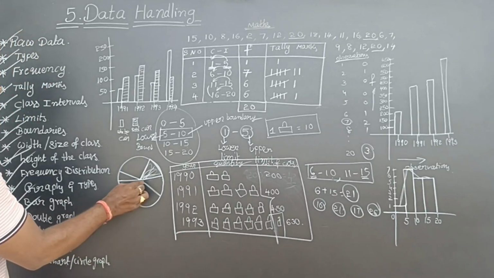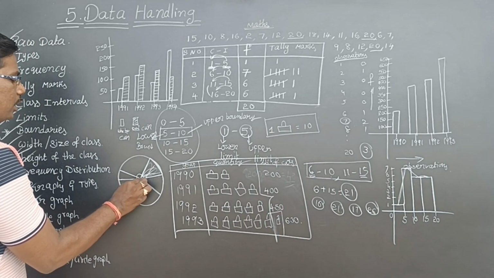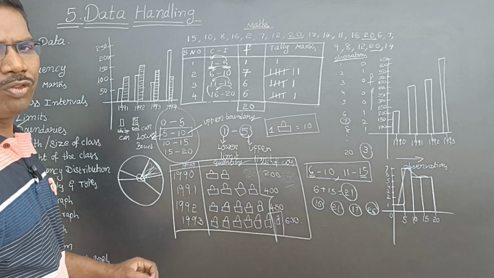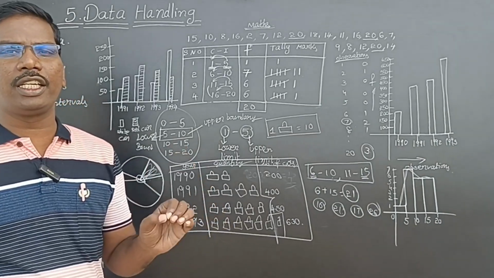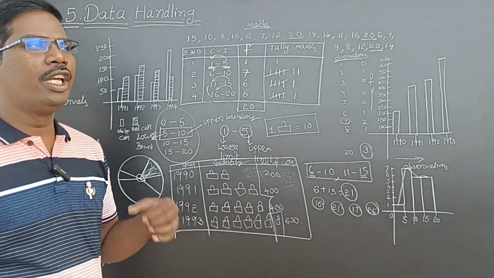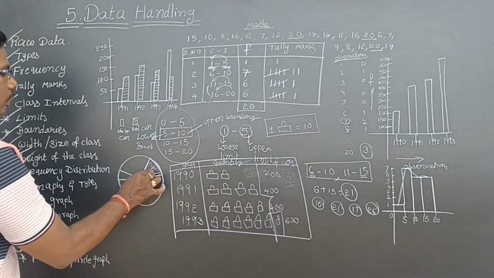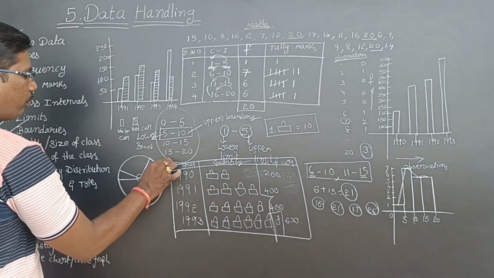Here in the circle, the sum of the angles at the center is 360 degrees. How do we get the values? They will give some value.